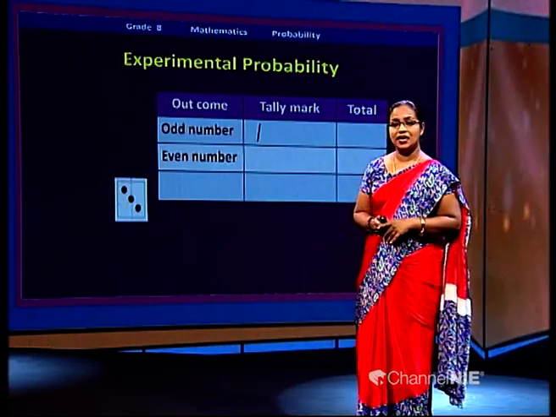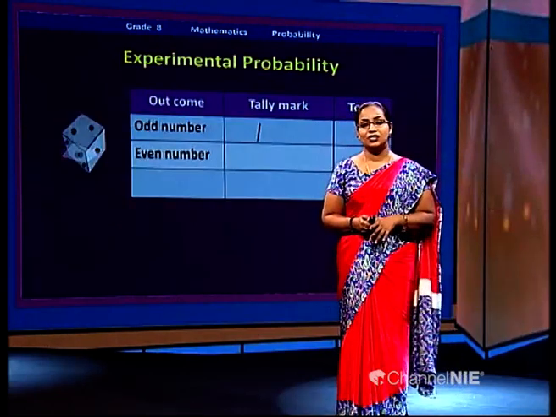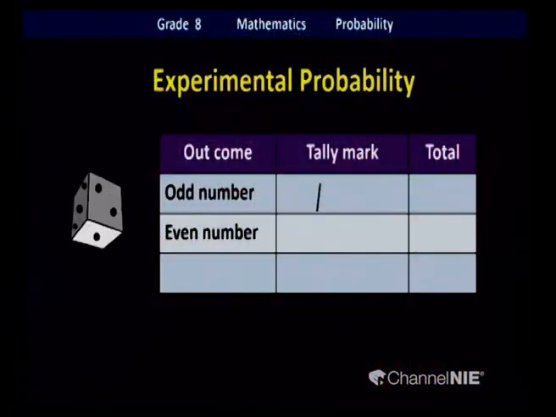You can use these small strokes as counters. If you get 1, you mark with 1 stroke. If you can't remember these things about tally marks, you can practice with me here in this experiment. We're going to roll the die again.